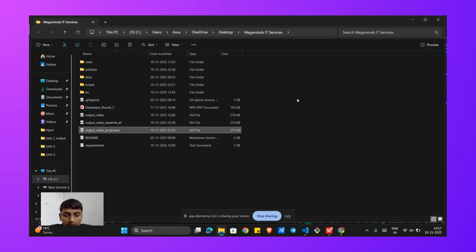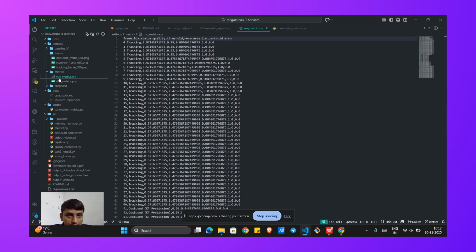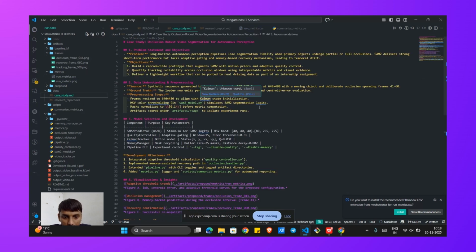So we also have metrics reports. These are the metrics reports of the different systems. For metrics like intersection over union and tracking ratio, both perform identically on this simple synthetic dataset. This is a good sign. It means my improvement didn't compromise baseline performance.